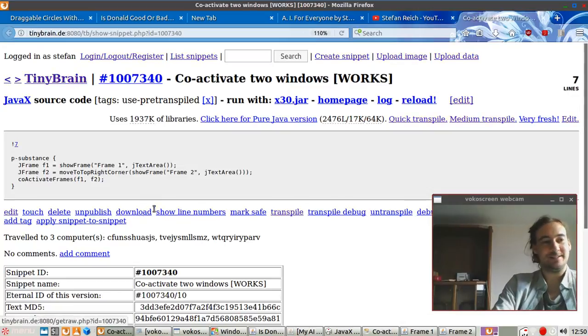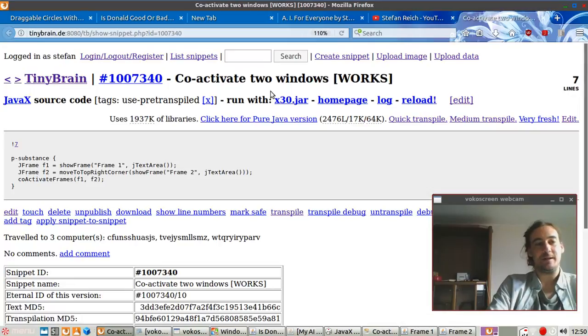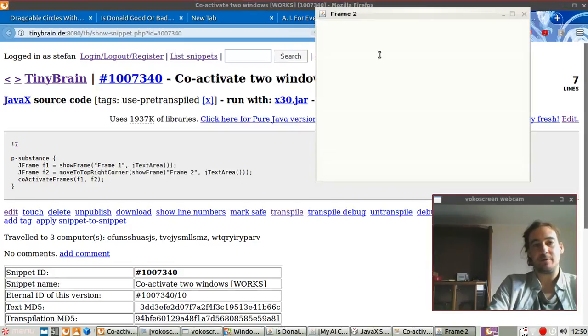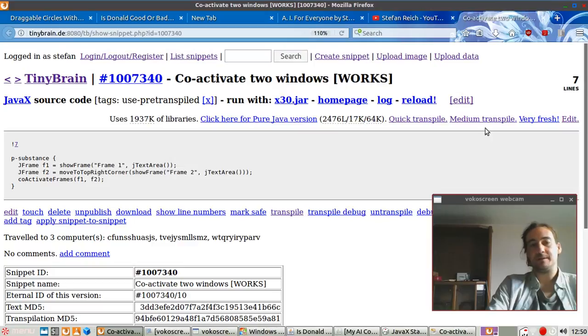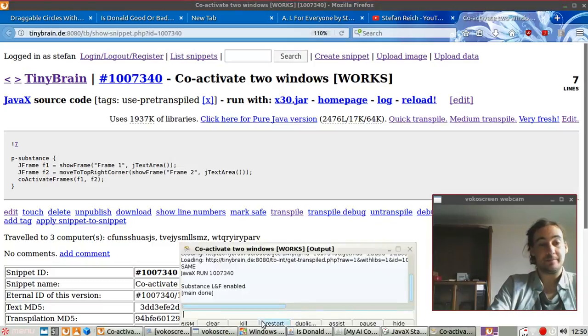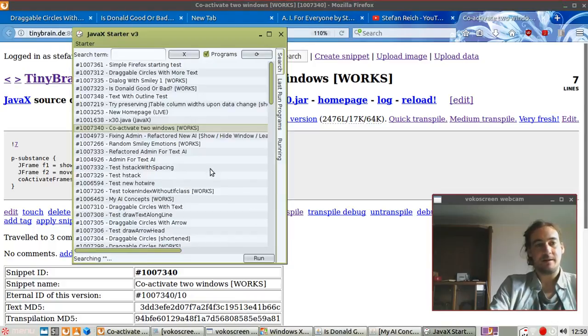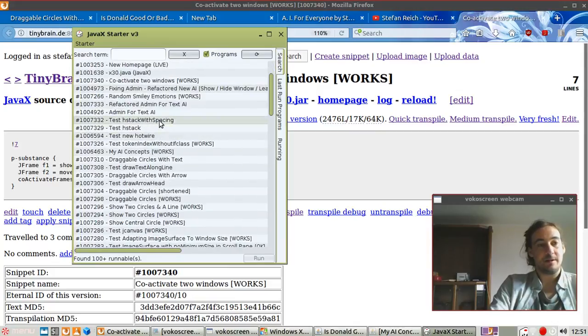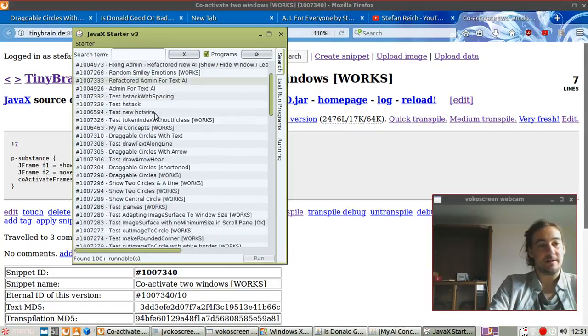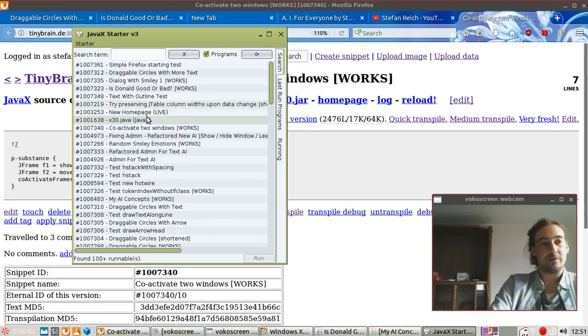a one-liner. I made a new one-liner. It's called co-activate frames, with some magic behind it, of course, with listeners and states and timeouts. All the stuff that advanced Java programmers worry about, but that I do not want you to worry about, because we are simplifying Java without taking the power away, quite the opposite. What else do we have? Some internal optimizations that are not really of concern to ordinary citizens, I guess.